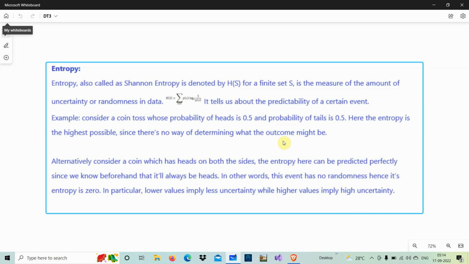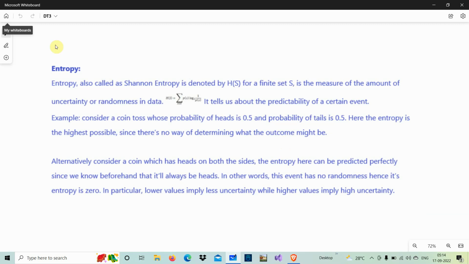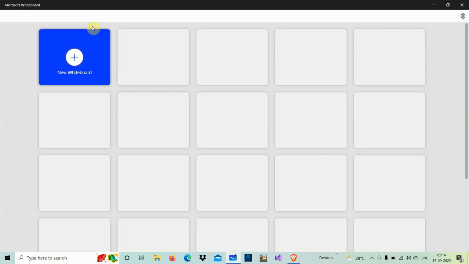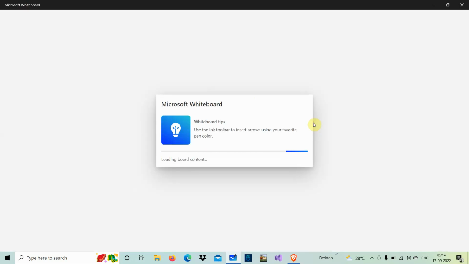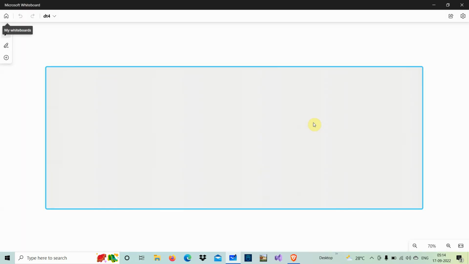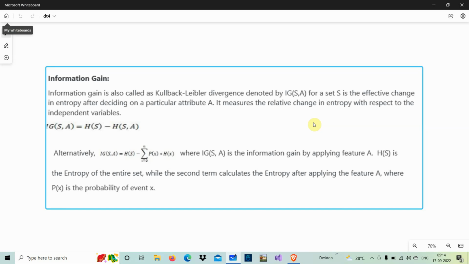Now here, the entropy can be predicted perfectly, since we know beforehand that it will always be head. Whatever toss you make at any time, the output will be heads only. In other words, the event has no randomness, hence the entropy is 0. A lower value implies less uncertainty, and a higher value implies high uncertainty. These are some of the terms we will be using in our decision tree. Now one more concept: we will be using Gini index and information gain.